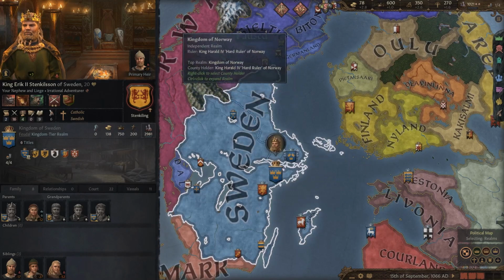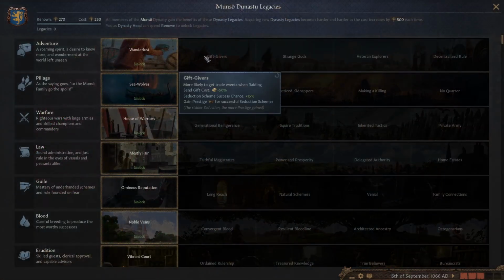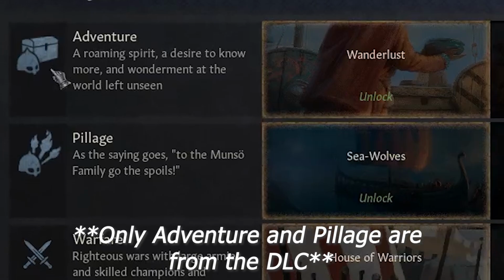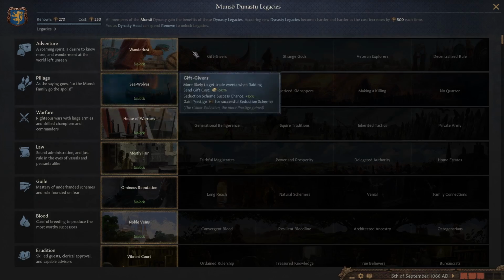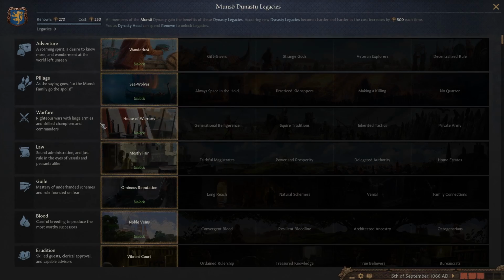There are a few other things that I have to get done in the beginning of the game. You can see we actually have enough renown to choose a legacy right off the bat, which is pretty cool. And because we are playing as the people with this Swedish culture, you can see we have 3 different renown trees that we can choose from up here, which all came with the Northern Lords DLC pack, which is pretty cool. And I think we are going to go down the warfare tree, because we obviously as Norsemen plan on doing a lot of warring.